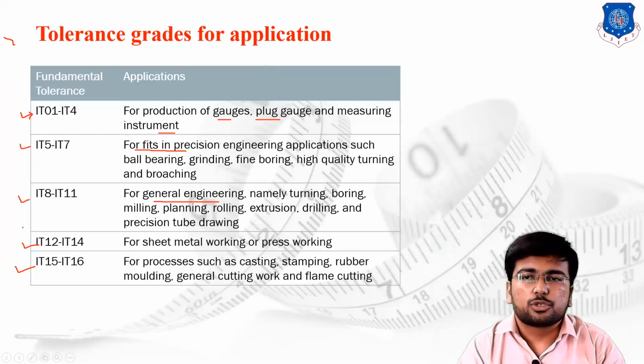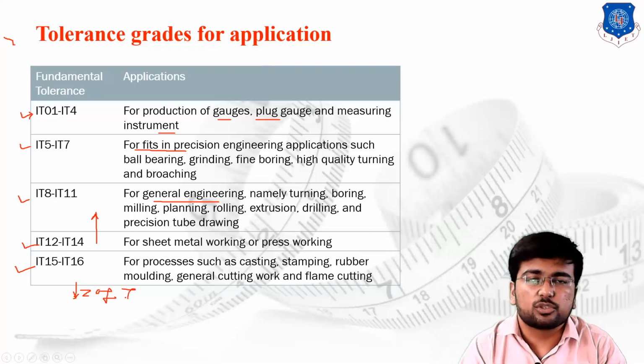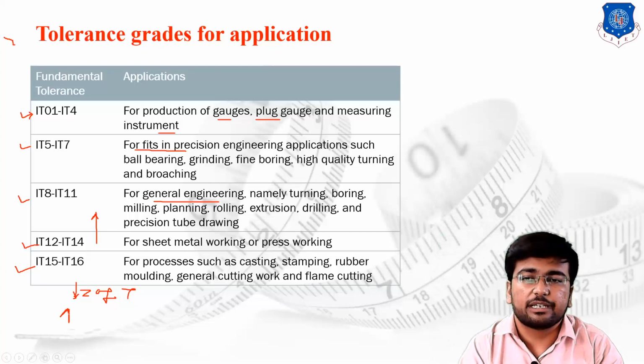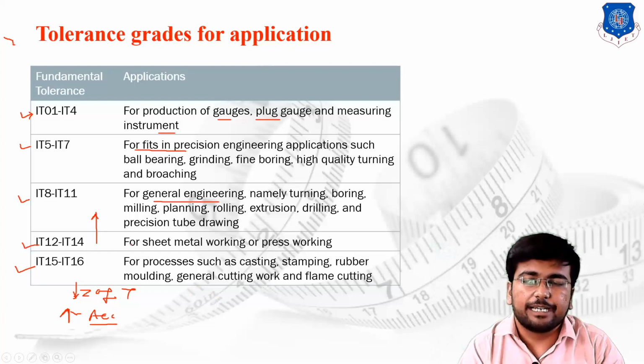So if we move from the top side to the bottom side, we decrease the zone of tolerance, and we increase the accuracy of the dimensions. Suppose at the upper grades the dimension of the shaft is 100, then we accept 102 as well as 98.